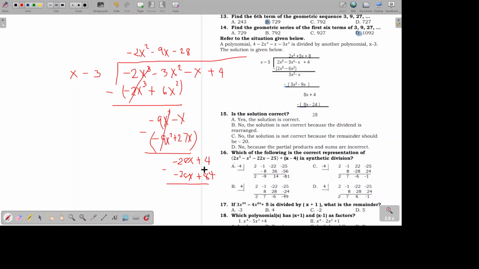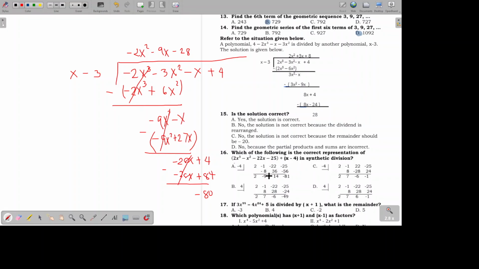Subtracting, we'll get the first term cancelled. And 4 minus 84 is negative 80. So it's not negative 20. So letter C is not correct also.